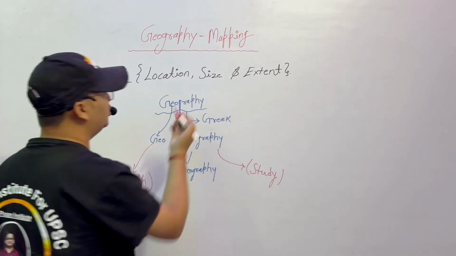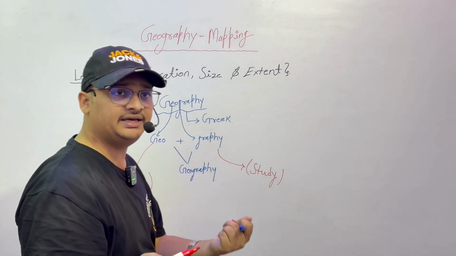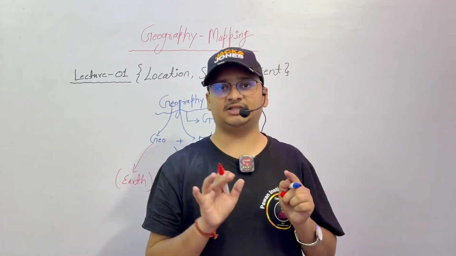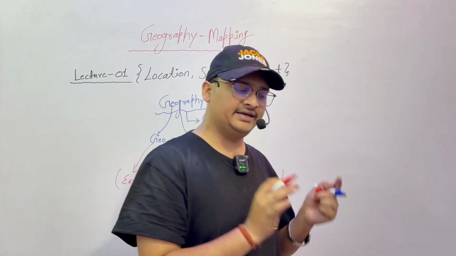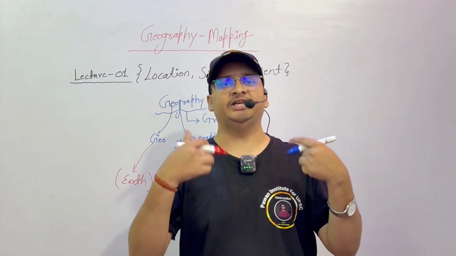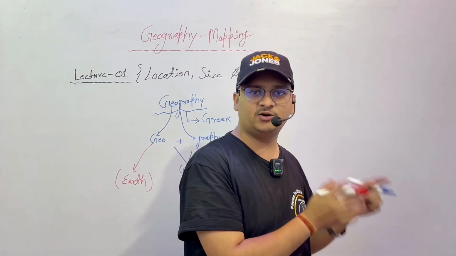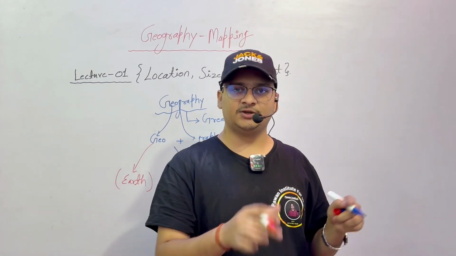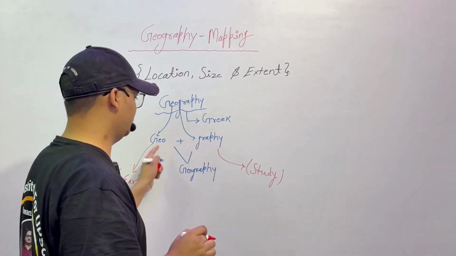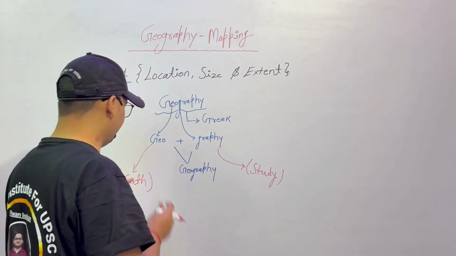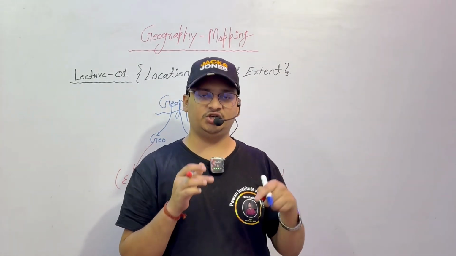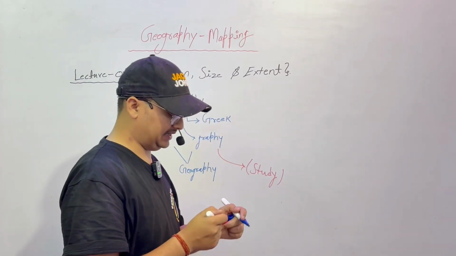So what is the meaning of geography? Geography is basically the study of our earth. Who is the father of geography? Eratosthenes and Hecataeus are both given by different books, but you have to choose Hecataeus. When you do not get the option Hecataeus and you get Eratosthenes, then you tick Eratosthenes. So this is a Greek word, coming from two words, geo and graphy. Geo means earth, graphy means to study, so geography is the study of our earth. I think this is clear to all.